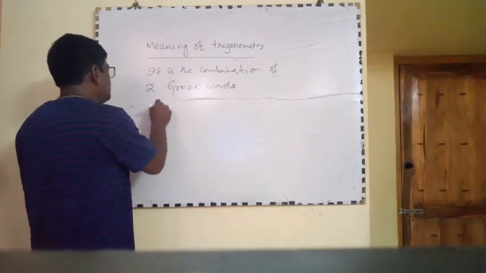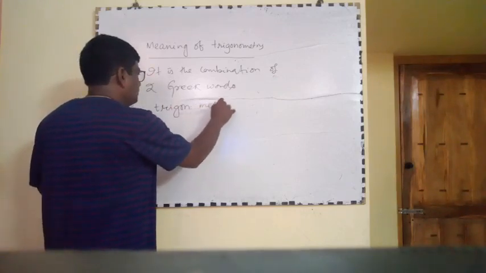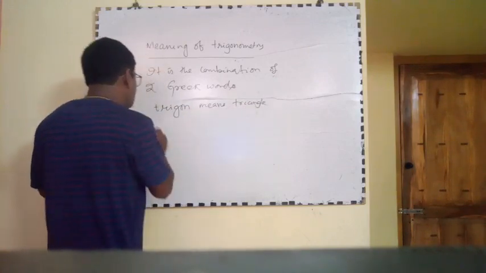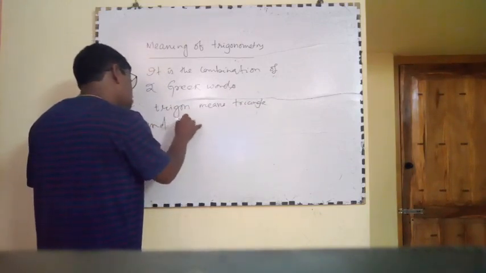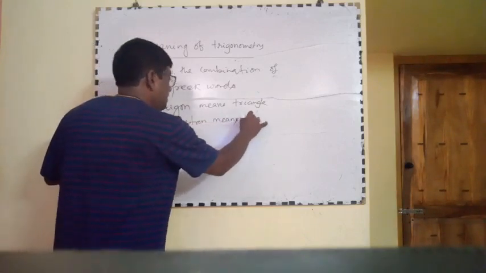These are trigon, meaning triangle, and metron, meaning measurements.